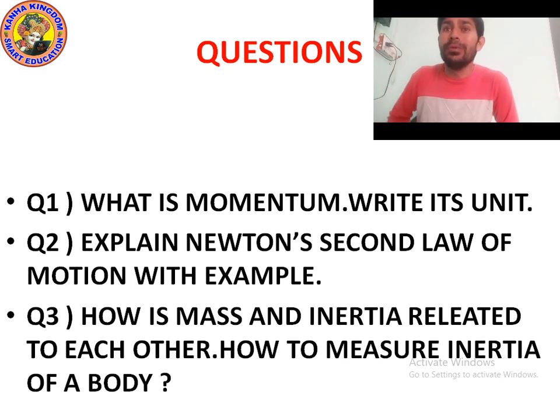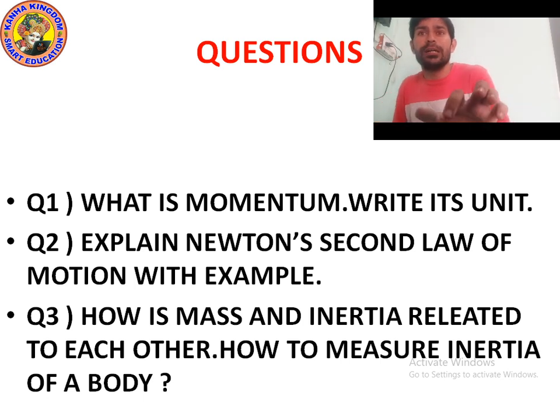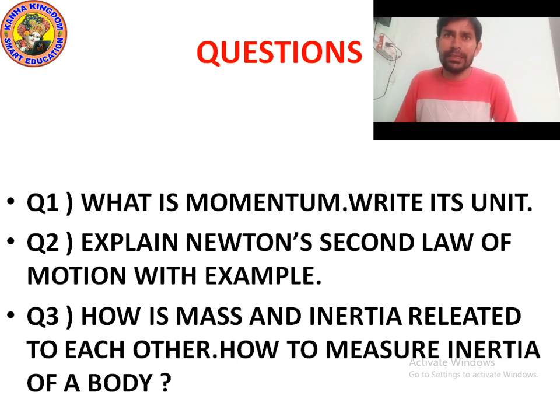Question number 3: how are mass and inertia related to each other? How do we measure the inertia of a body? Mass and inertia are related to each other. The inertia of a body is measured by the magnitude of force required to change the state of the body. When the inertia increases, mass also increases. So the mass of the body is the measure of its inertia.